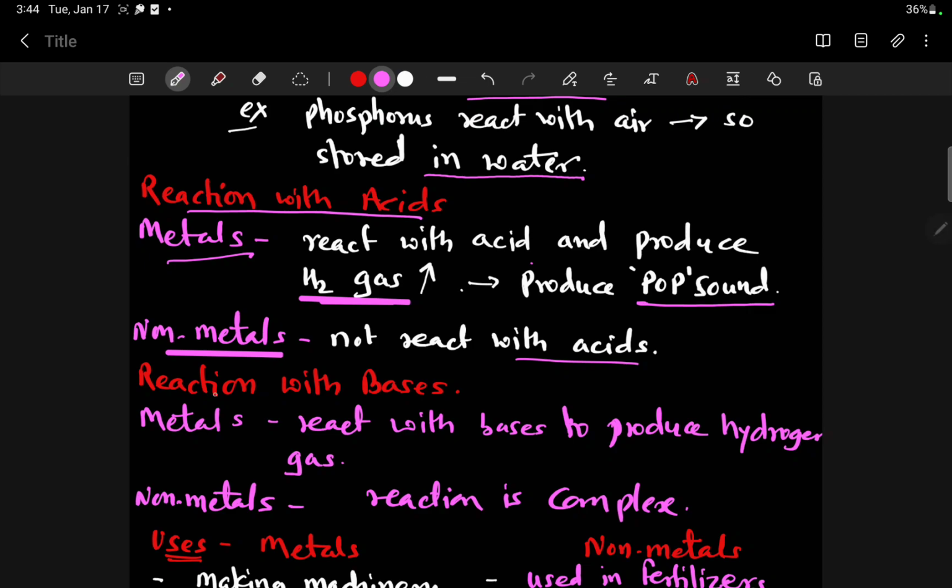Now we go for reaction with bases. When metals react with bases, they produce hydrogen gas, in a similar way as they react with acids, and there is formation of a pop sound. This pop sound indicates the presence of H2 gas in that reaction. When non-metals react with bases, this is a very complex reaction.